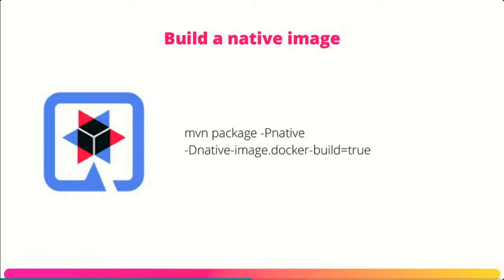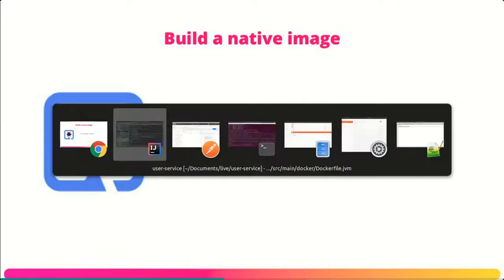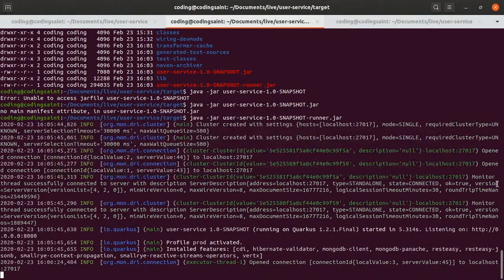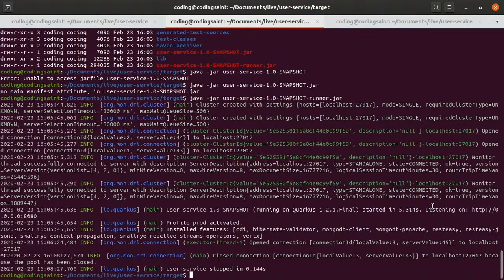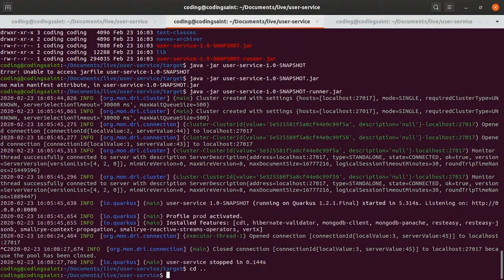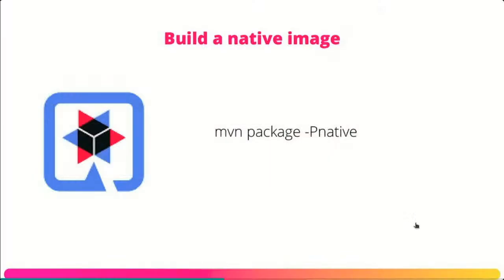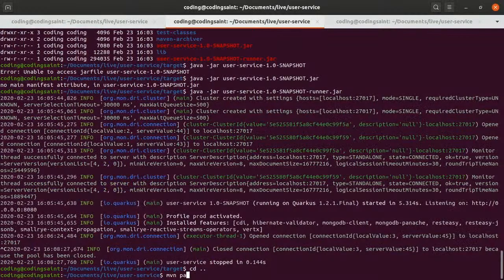Okay, so I'll stop this thing which we were running, but I had to show you that it does build a native image. So I'll just run this command, but I am not expecting it to finish in time. So this is what you can write: mvn package -P native, because it has a native profile added.